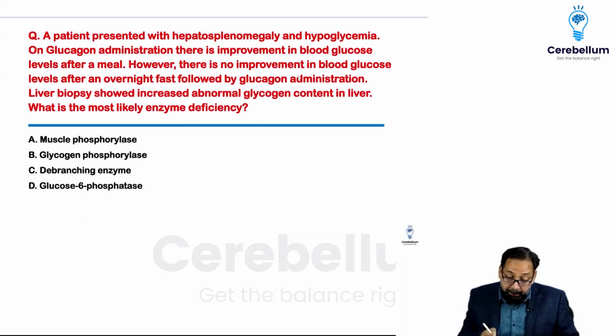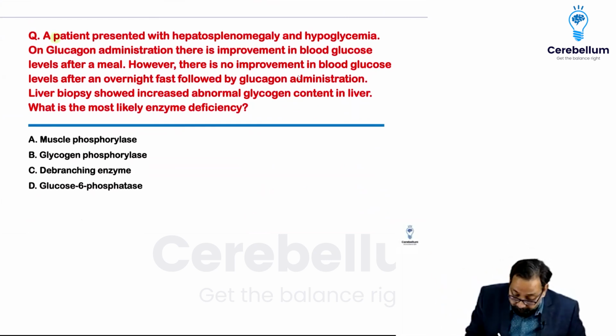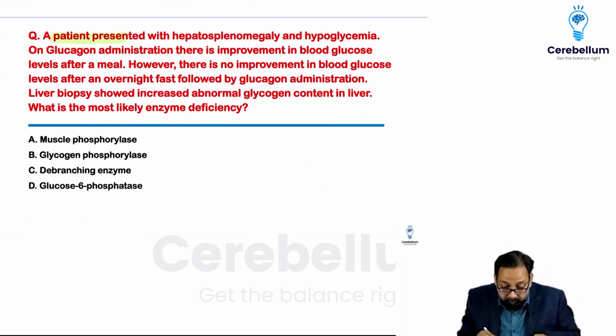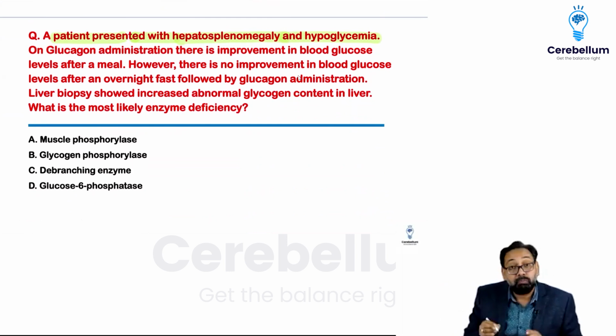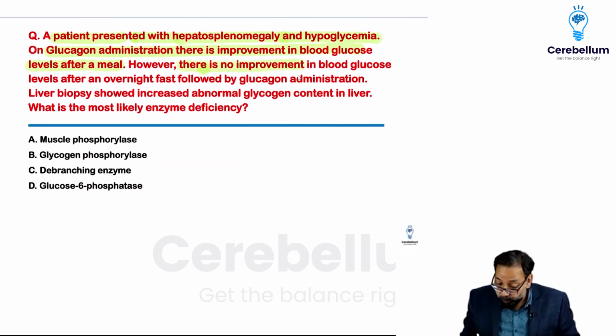Now a patient, this is a little bit new question. Presented with hepatosplenomegaly and hypoglycemia, meaning liver glycogen storage disease. With glucagon administration, there is improvement in blood glucose level after a meal. However, there is no improvement in blood glucose level after overnight fasting by glucagon administration. Liver biopsy showed increased abnormal glycogen.